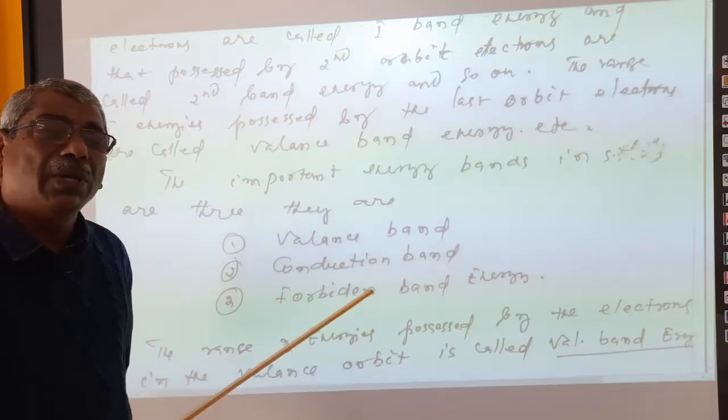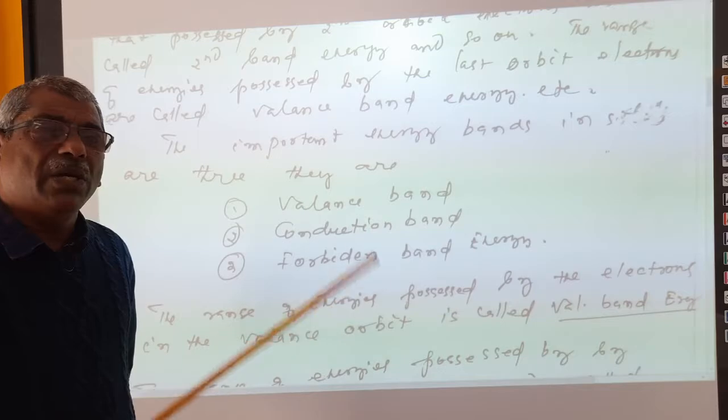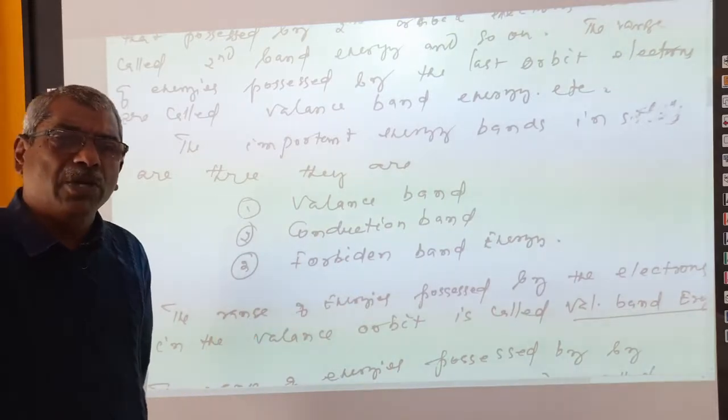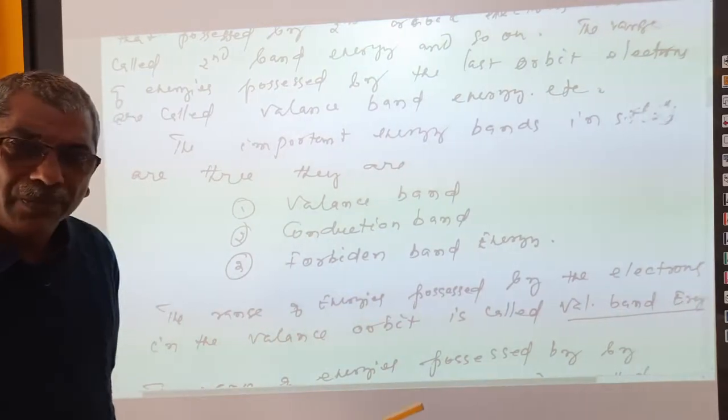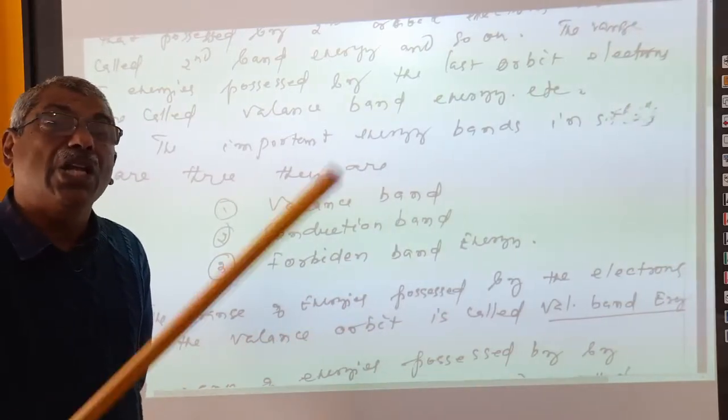Why is that happening? It is very easy to understand. Suppose we take the first orbit. In the first orbit, suppose there are two electrons there, and these two electrons are in two different charge environments.